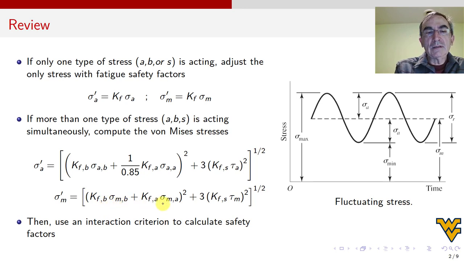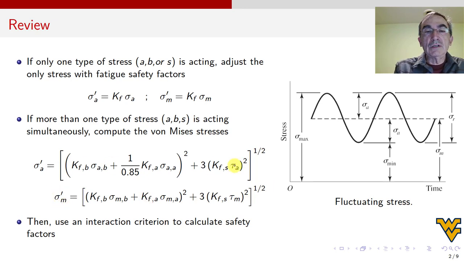And then I said, give me the mean value for the axial component, if there is one. I'm going to multiply by another fatigue stress concentration factor for axial, with the KT I took from another chart. And then if there is torsion, give me the mean value of torsion. I'm going to multiply by yet another fatigue stress concentration factor, for shear, with the KT I took from another chart for the torsion case. And I put all that in this formula, which is the von Mises equation with the square root and everything. I get my sigma m prime.